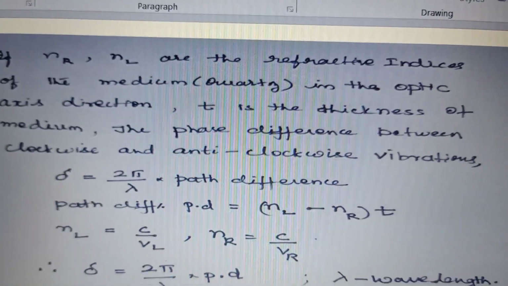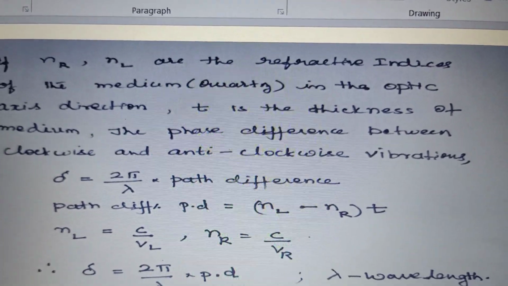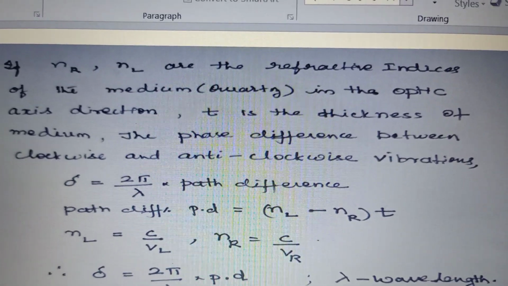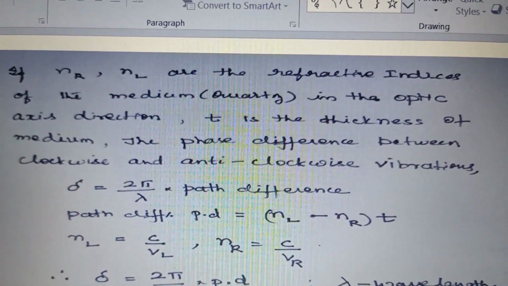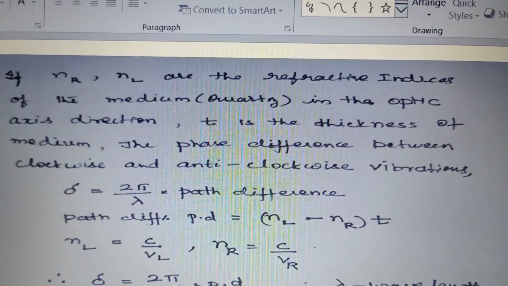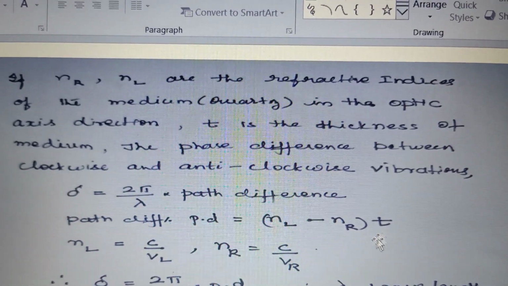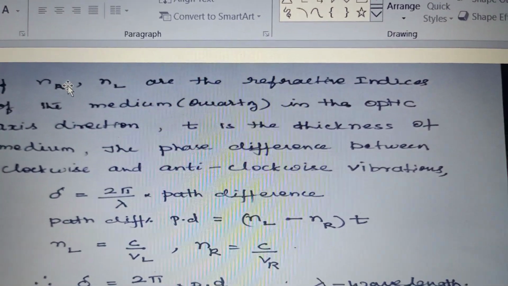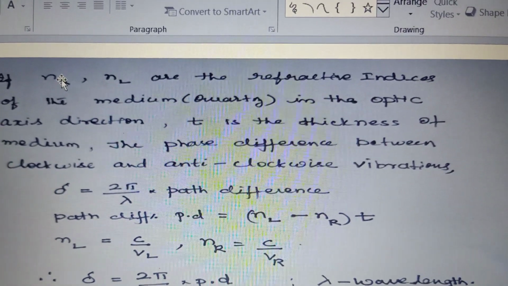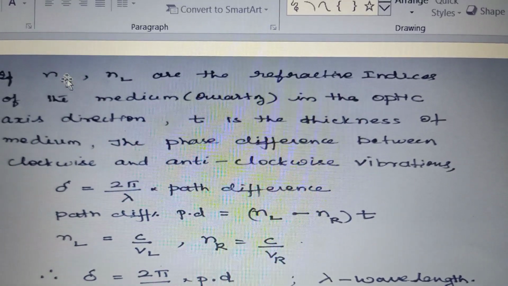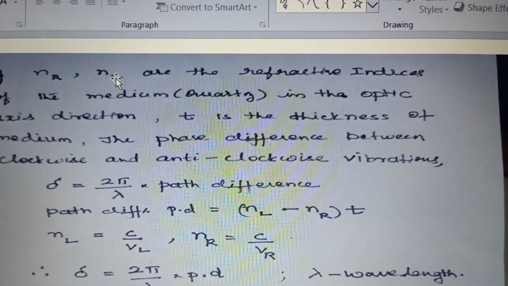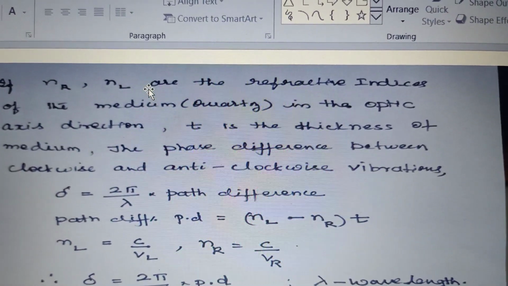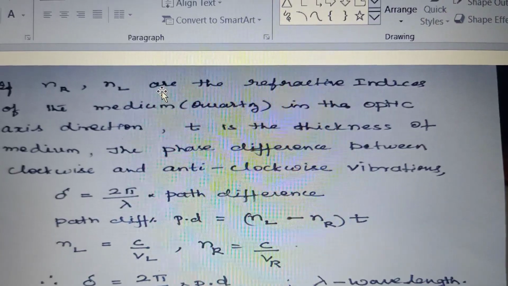Now, we will write this expression for the angle of rotation, which is due to the optical activity, in terms of refractive indices. So let NR be the refractive index for the clockwise vibrations, and NL the refractive index for anti-clockwise vibration in the optically active medium.